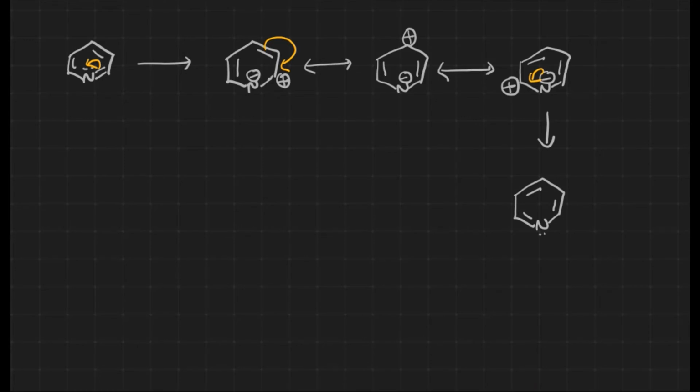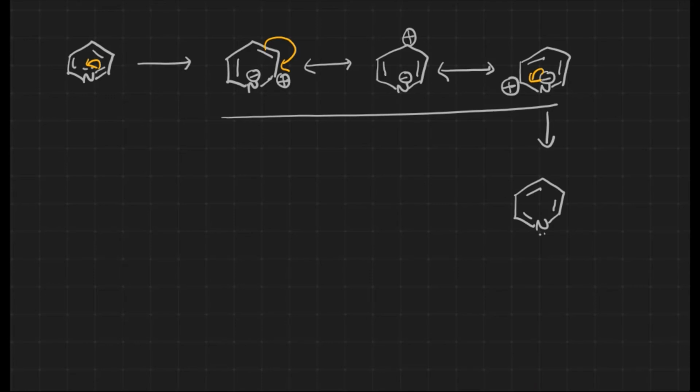Now what I would like to tell you is that during this delocalization, we are getting a positive charge on the ring, because of which electrophilic substitution won't readily take place on the pyridine ring. That's why it's the least reactive one in the order which we have discussed earlier.